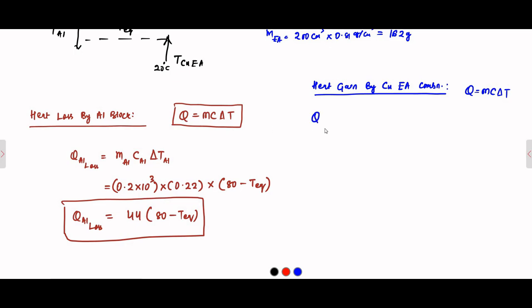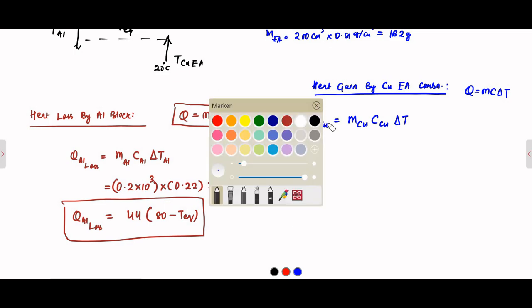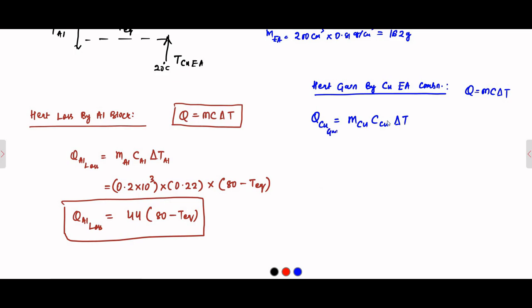The heat gain by the copper calorimeter is given by mass of copper, specific heat of copper, and change in temperature for the copper calorimeter. The mass of copper is 0.05 kg, so we'll convert it into grams.